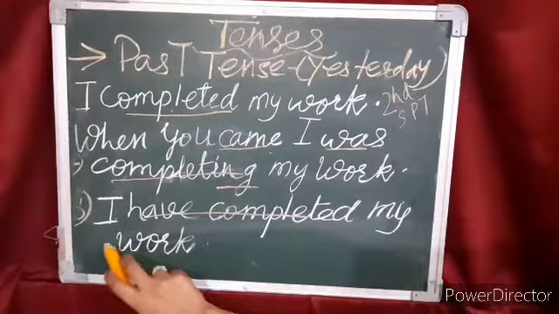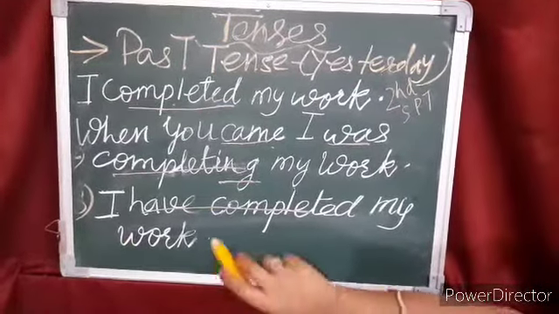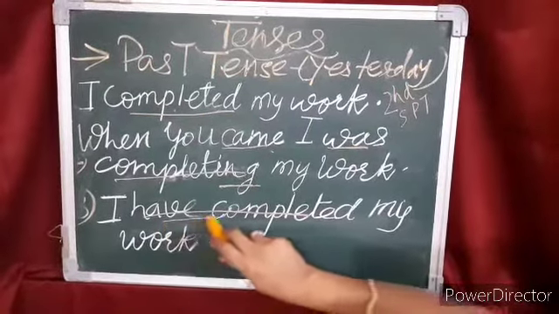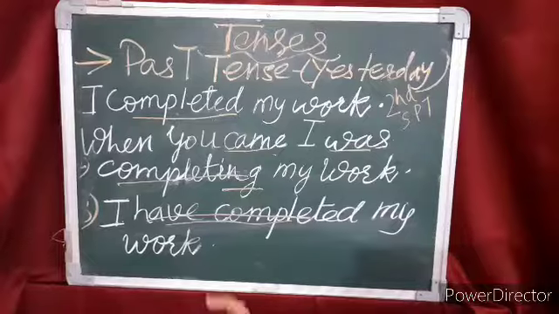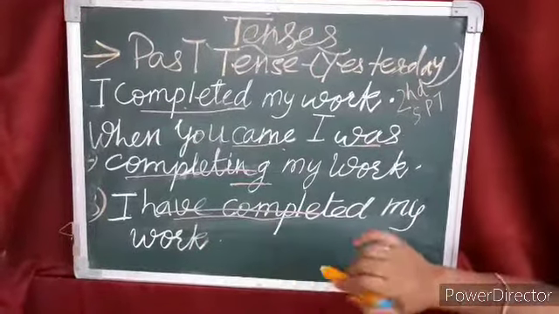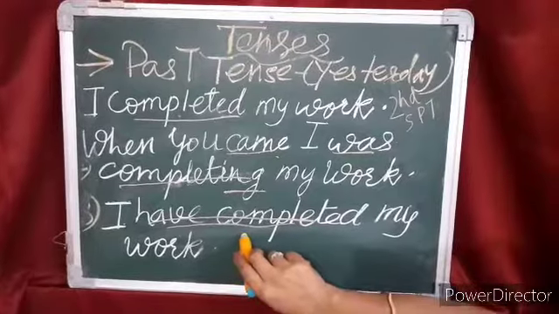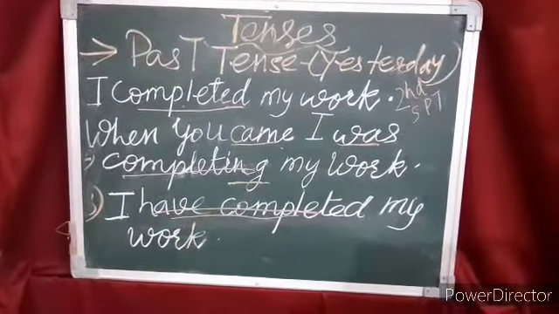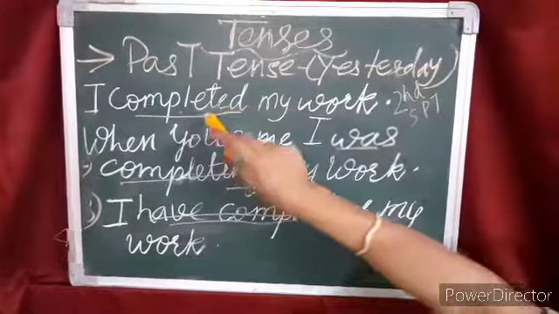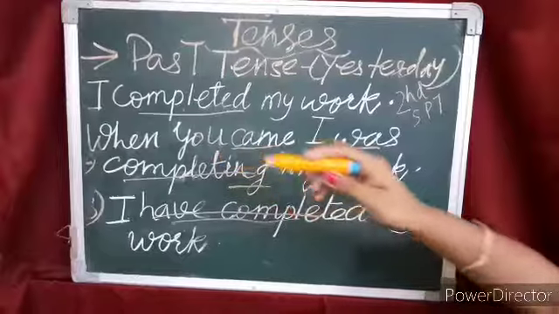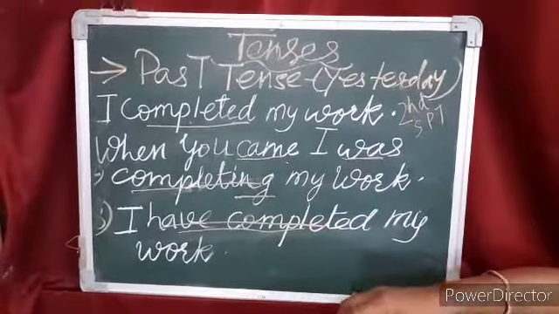Now come to the next sentence, I have completed my work. So it shows that right now the work has completed. अभी हमारा काम खत्म हुआ है. So the work is completed in the past, but the effect is in the present. So just because of the change in the verbs, the meaning of the sentence differs.